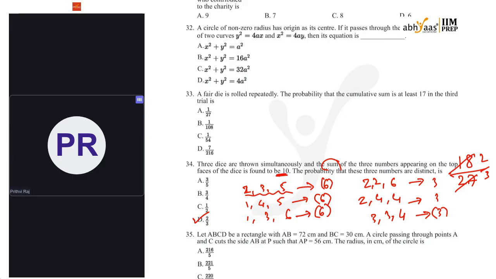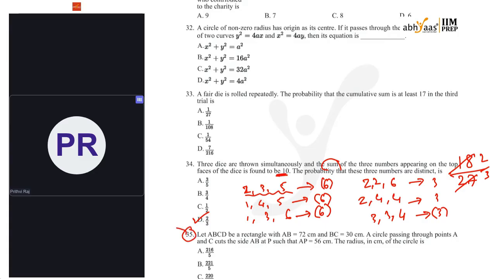Next one. ABCD is a rectangle. AB is equal to 72 centimeters and BC is equal to 30 centimeters. A circle passing through points A and C cuts the side AB at P such that AP is 56 centimeters. The radius in centimeters of the circle is.